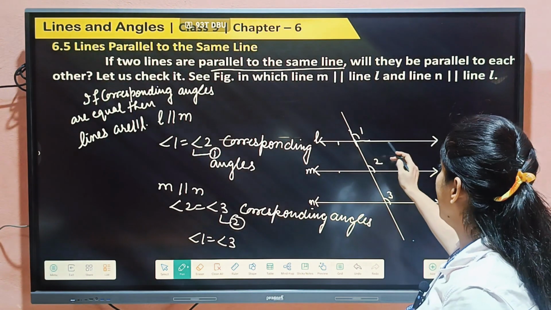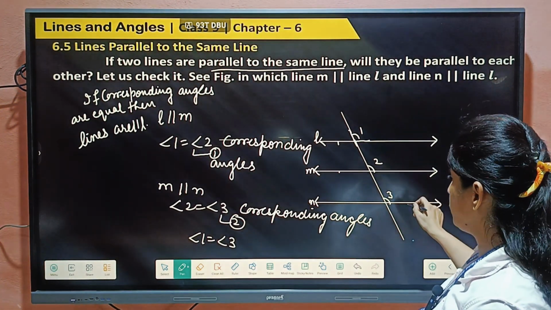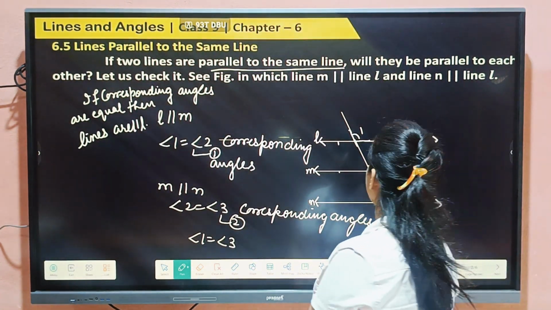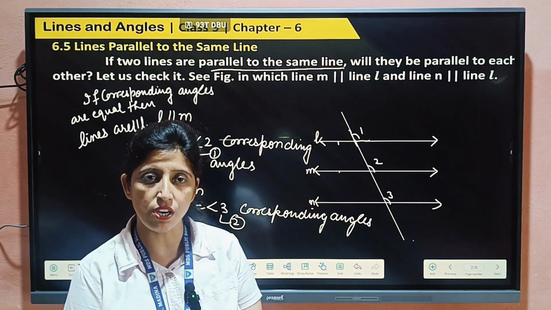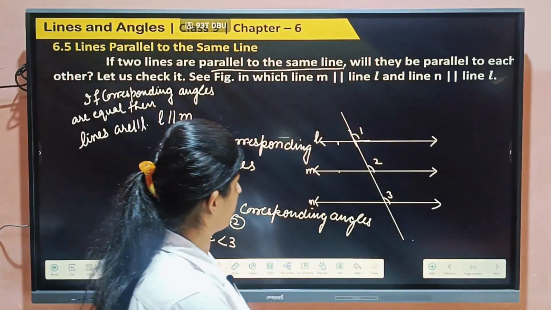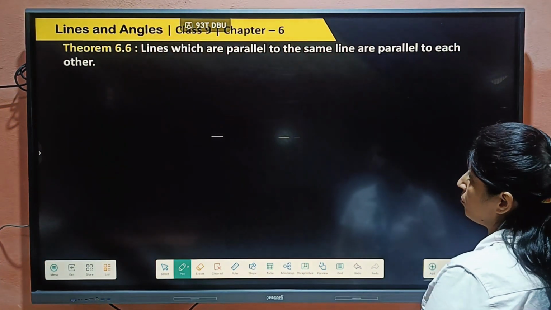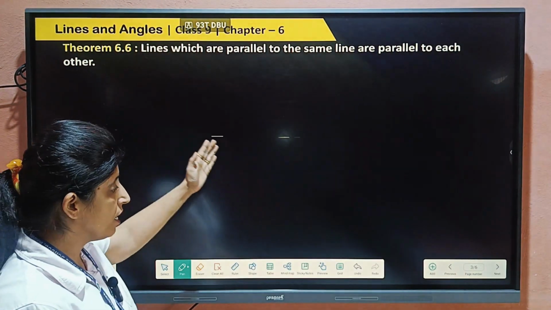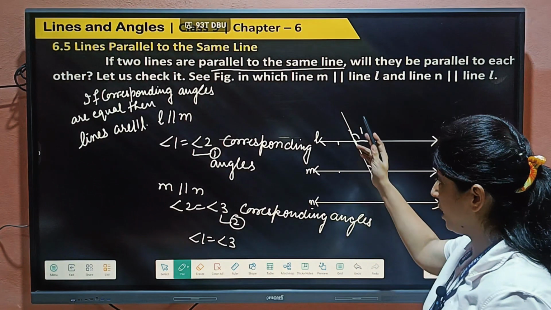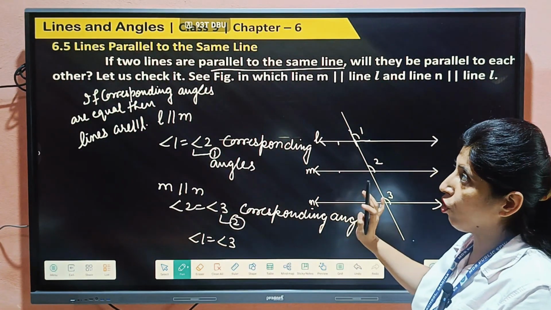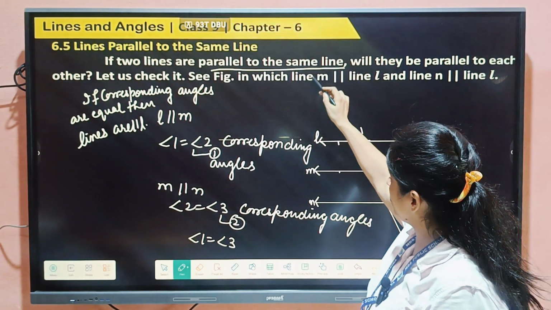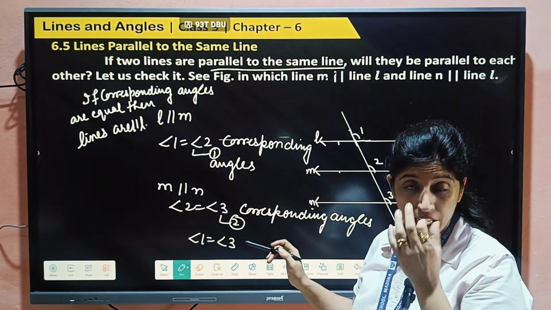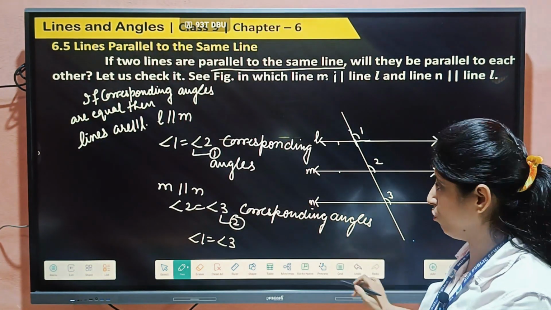So this proves that if two lines are parallel and the second line is parallel to the third line, then the first and third are also parallel. It means lines parallel to the same line are parallel to each other, right? I hope everyone understands this. This theorem is also there: lines which are parallel to the same line are parallel to each other. That we have proved here. This theorem is the same as what we have now proved, so we will not prove it again. That now we have already proved.